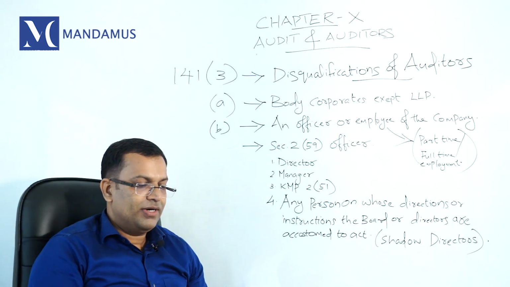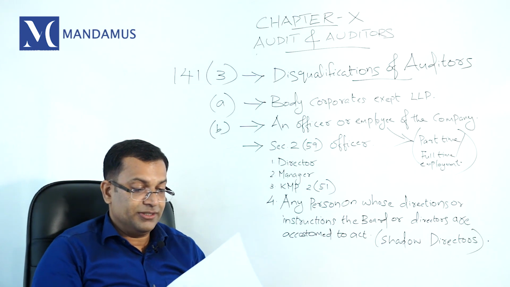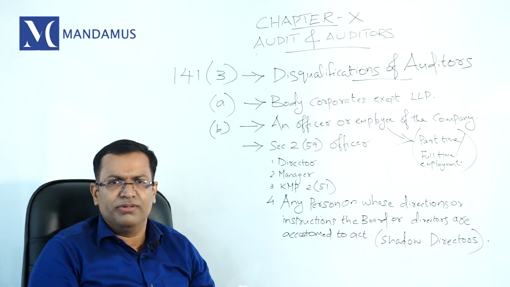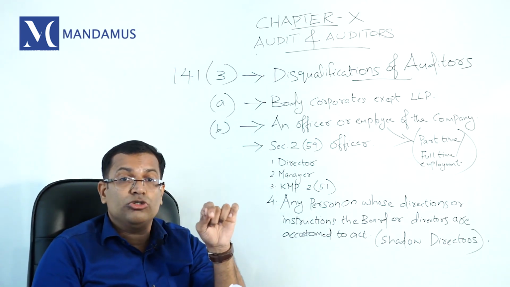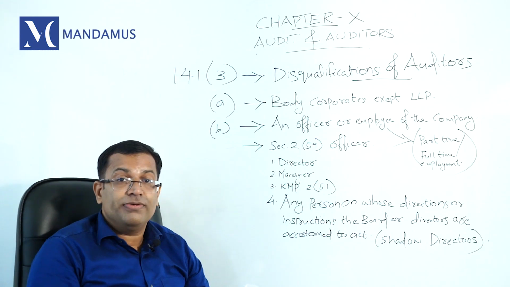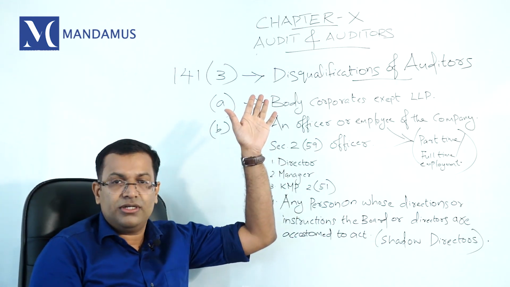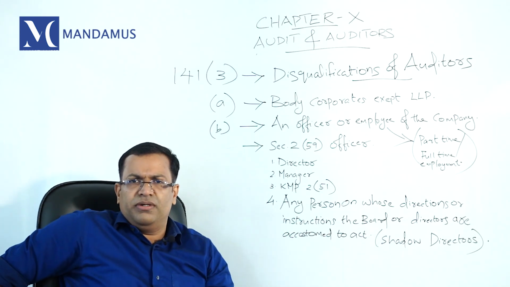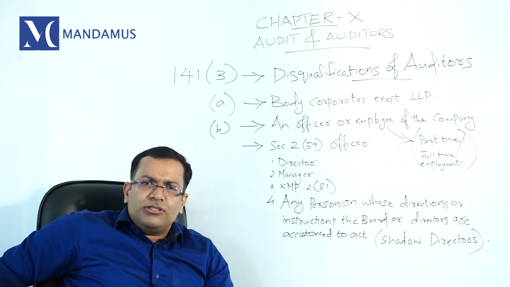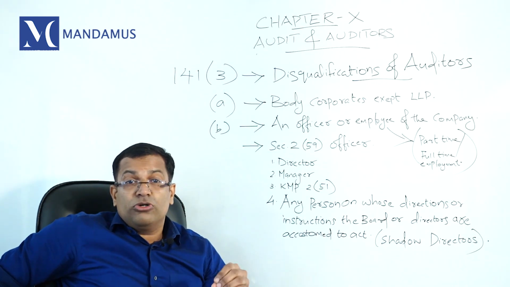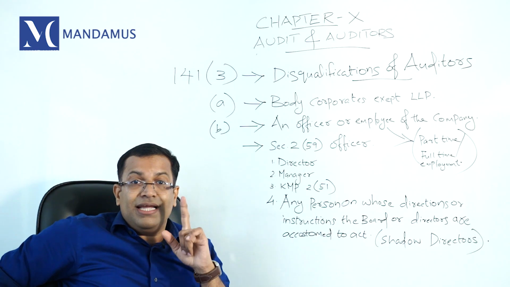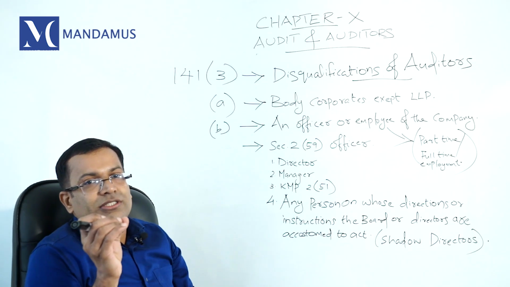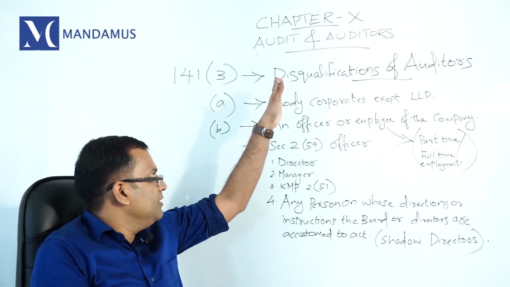See, in section 141 subsection 3, that is disqualification. There is a list of disqualifications in the Companies Act. From clause A to clause I, there are 9 disqualifications enumerated in the Companies Act. What is the whole purpose and intention of these provisions? Auditors are supposed to be the watchdog of investors' money. They should protect the interest of all stakeholders. So independence of audit is an important condition that is ensured in the Act.